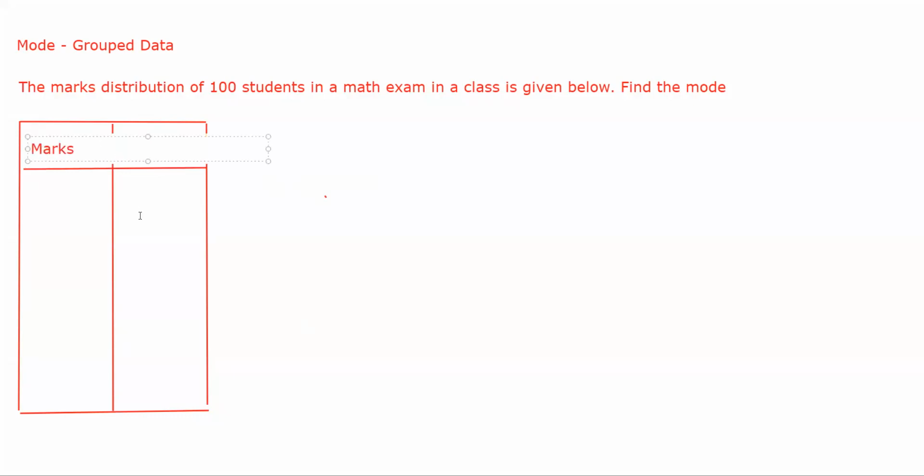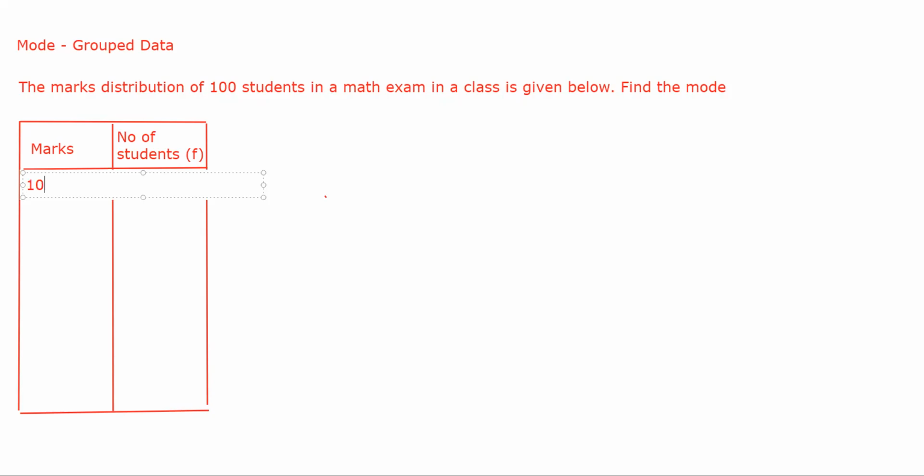Okay, and the number of students. Let's put this number of students, which basically represents our frequency. Okay, now I enter the marks, just writing it vertically.